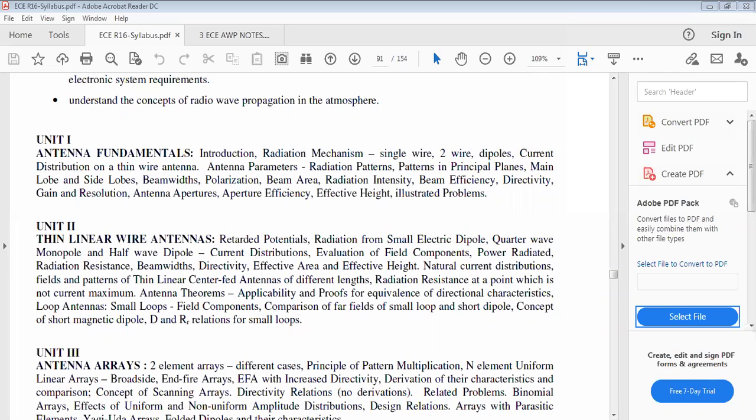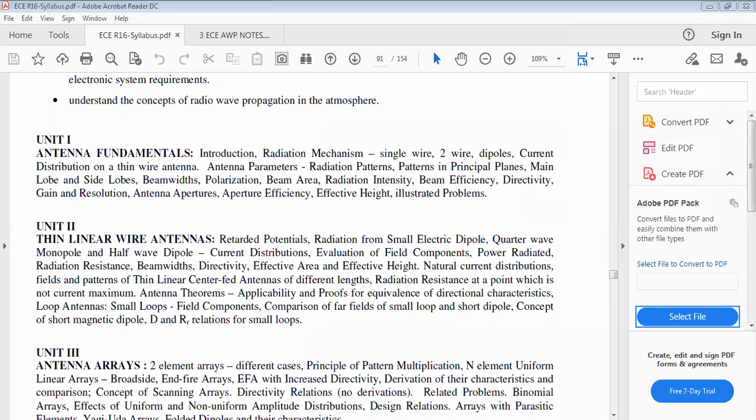Next, antenna theorems. What are the network theorems applicable to these antennas? Can you tell me which theorem is best applicable to antennas to transfer maximum power? It's the maximum power transfer theorem. The maximum power transfer theorem transfers maximum power from the transmitting antenna to the receiving antenna. That's why it is one of the best theorems applicable to antennas.